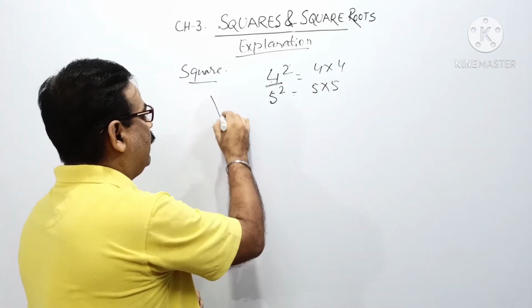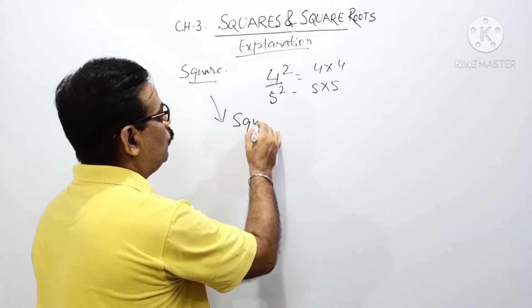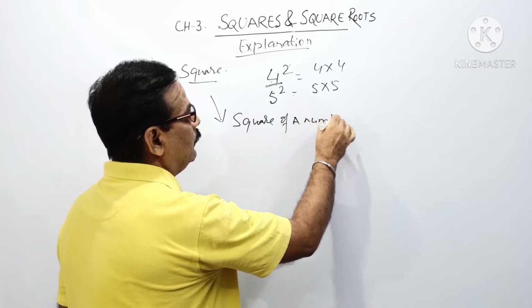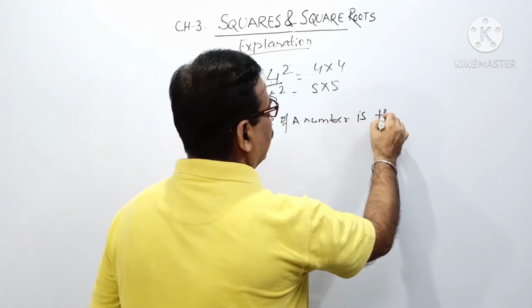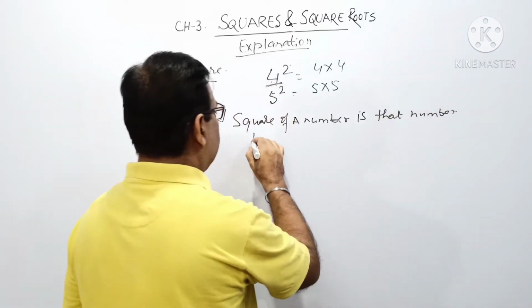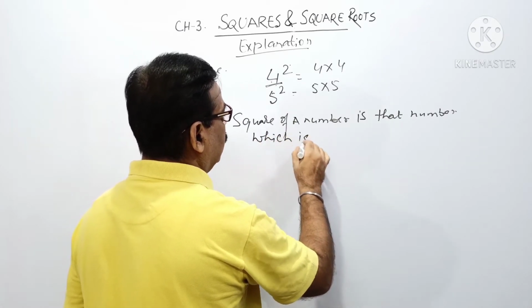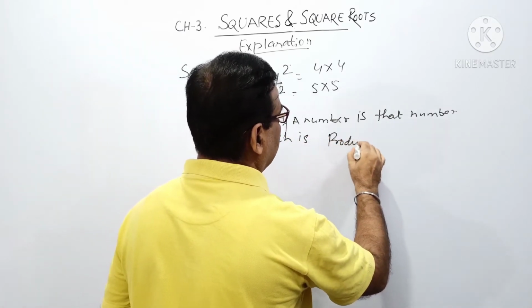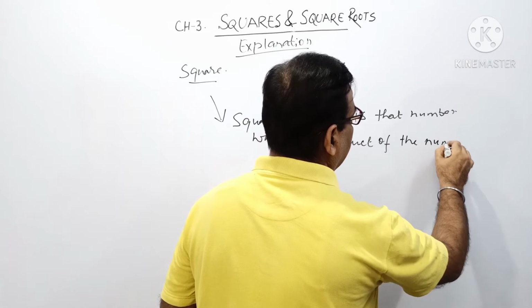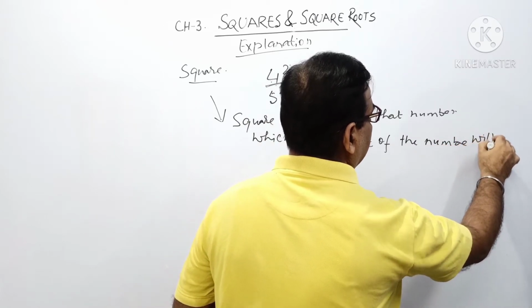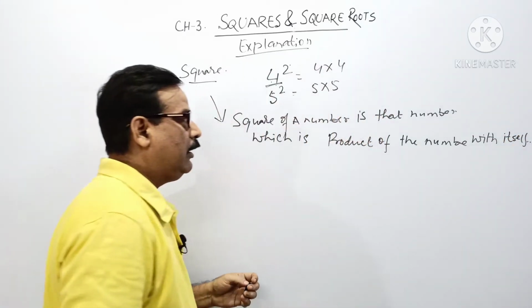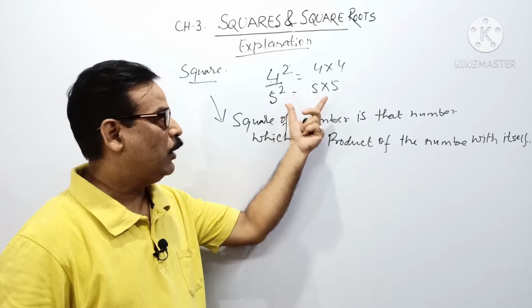So you can write the definition: a square of a number is that number which is the product of the number with itself. I think you have understood what a square is.